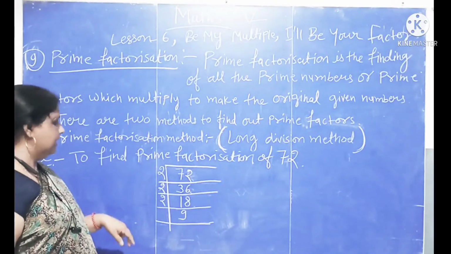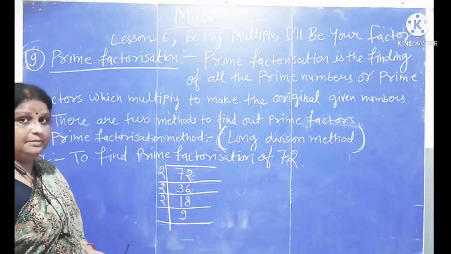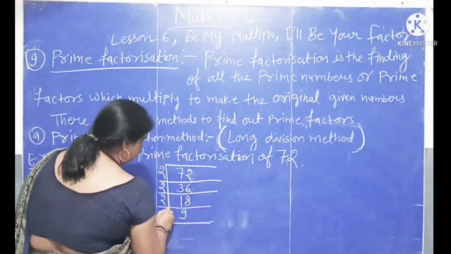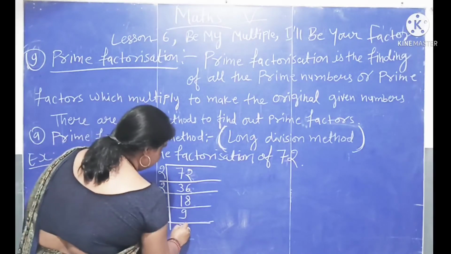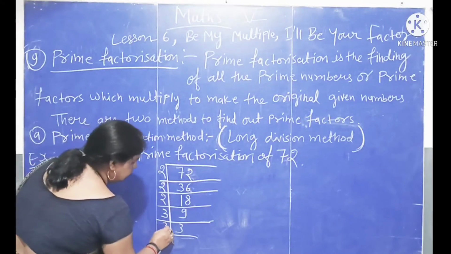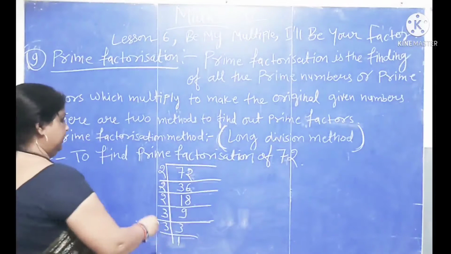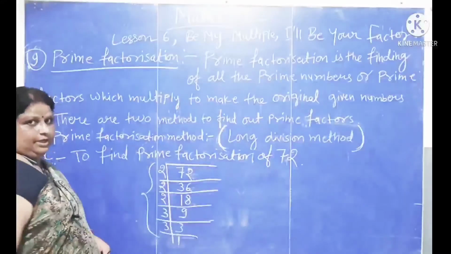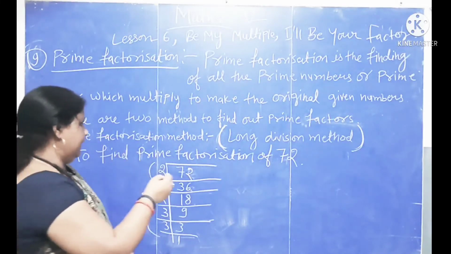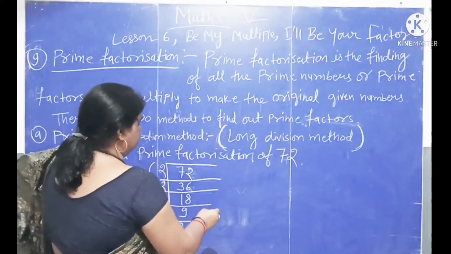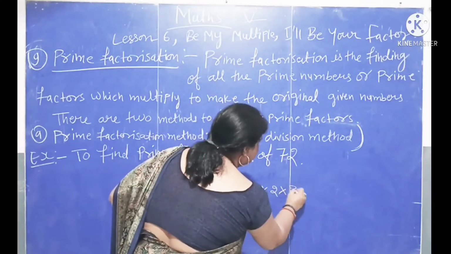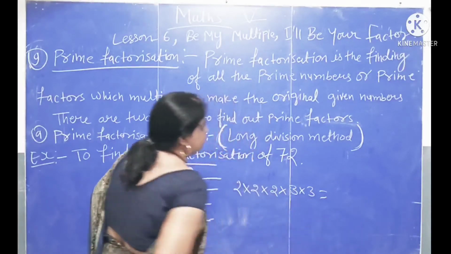So now we have to take another least prime number. Which number is another next prime number? So 3 is next least prime number. 3 3 is 9. Here is 3. Now we take again 3. 3 3 is 1. So here is the factor of 72. And also these numbers are prime numbers. So here we write the factors of 72. Right? 2 multiplied by 2 multiplied by 2 multiplied by 3 multiplied by 3. Here is the factor of 72.